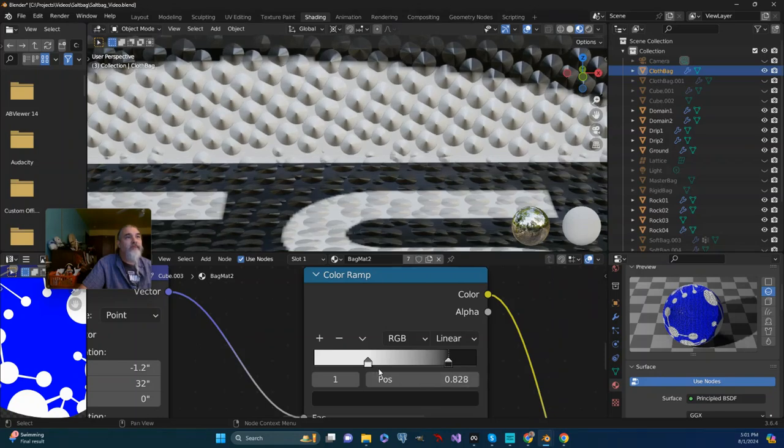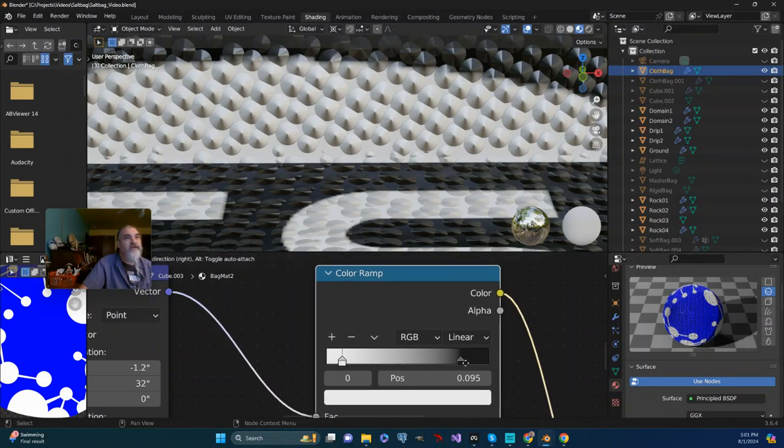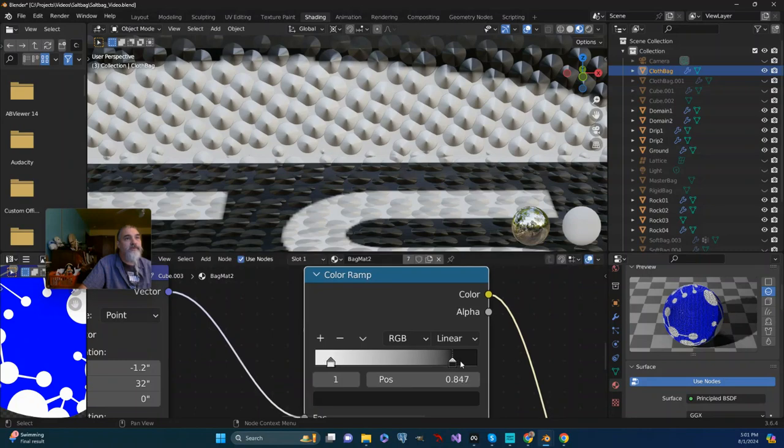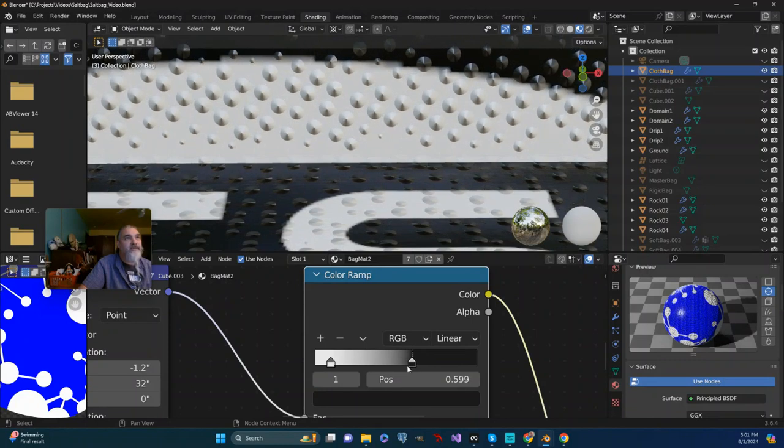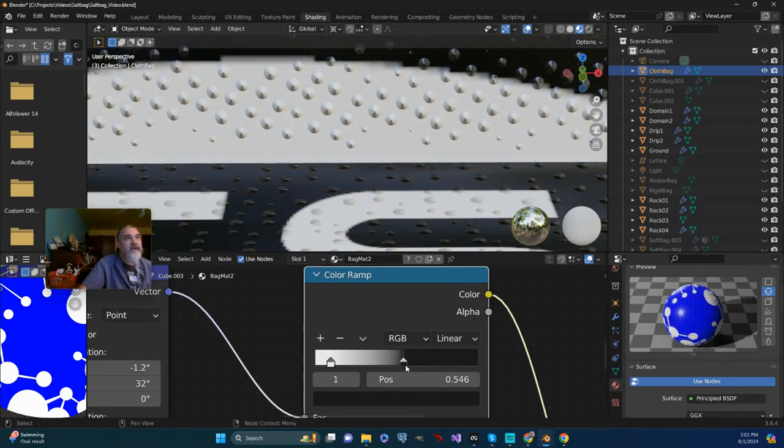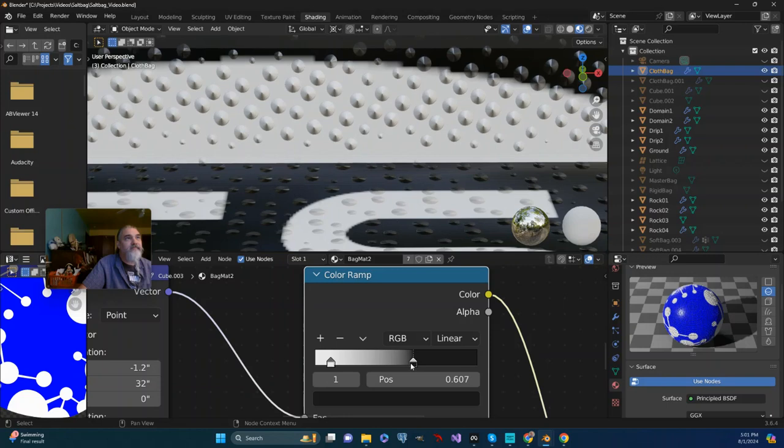I can really adjust this quite a bit and get a whole overlapping fish scale effect if I so choose. Or if I go ahead and scale this down to more like what I'm thinking is something kind of like that.